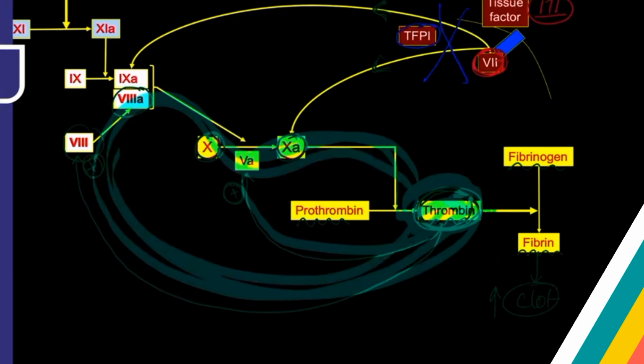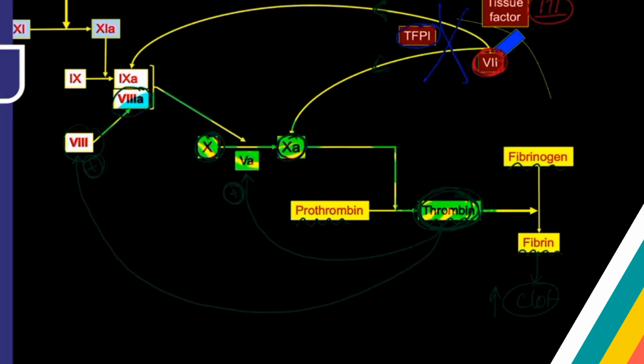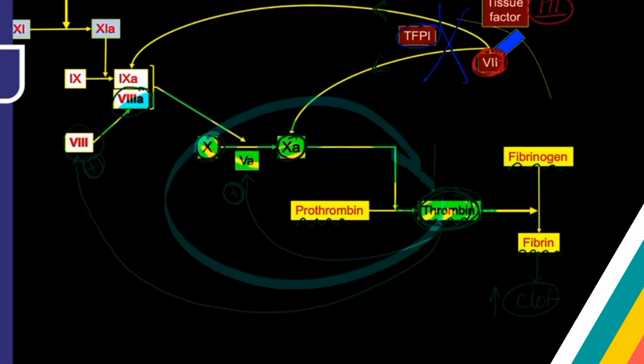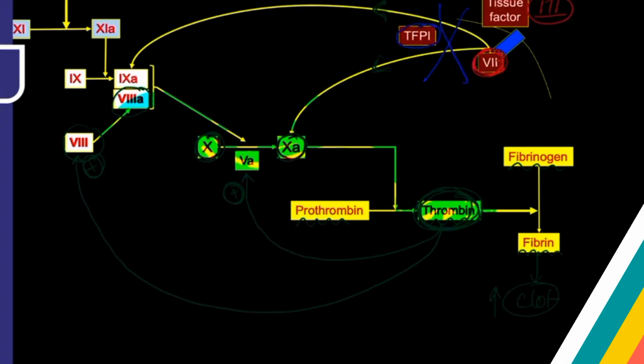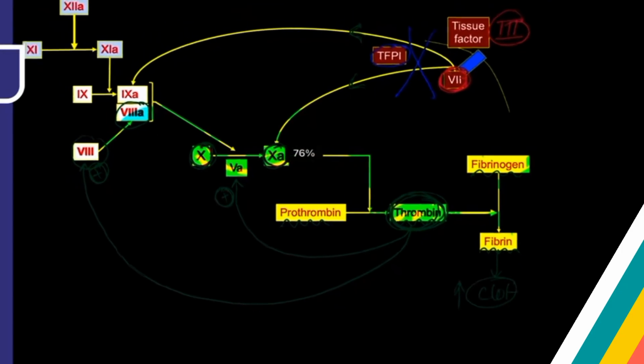And whenever the pathway is moving in this fashion, you are generating more and more thrombin. Whenever your thrombin generation is huge, ultimately fibrinogen will form fibrin and clot formation will be amplified.